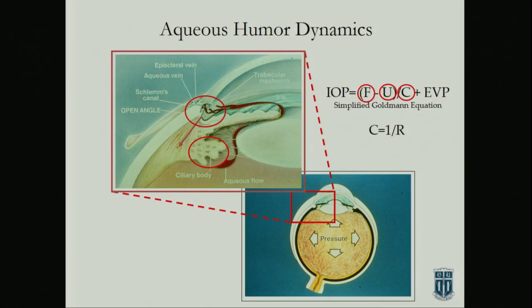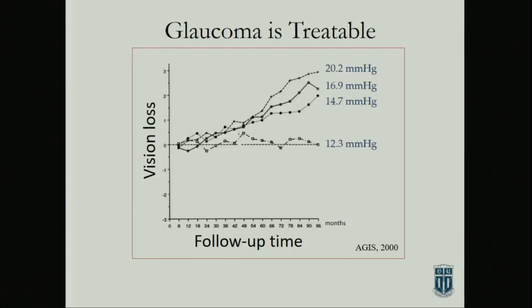And just remember that the conventional pathway or outflow facility is the inverse of the resistance. So that is the resistor in the eye. And then there's this back pressure on the system, which is created by the episcleral venous pressure.